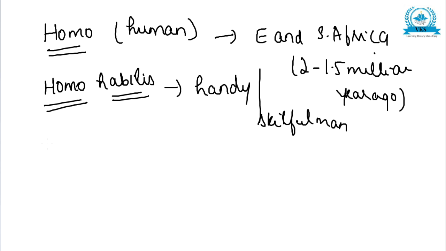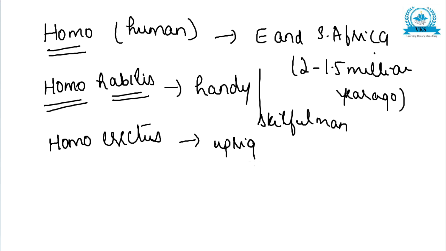The second important step was the appearance of Homo erectus. Homo erectus means upright man, who stands erect. So that was the second important step, the appearance of Homo erectus, that is upright man.